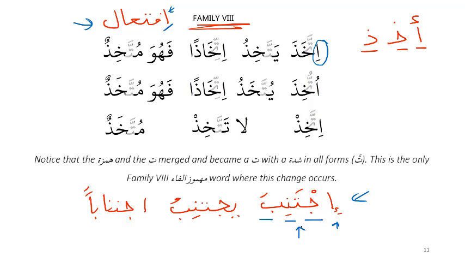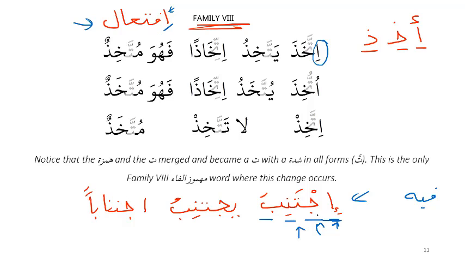What does mazid fi mean? Extra in it. Exactly. Mazid fi literally means more in it. Like when we say mazid, we mean more, and fi means in it, so more in it. So in ijtanaba, the root or the core letters are jim, noon, ba, and the mazid fi are the first alif or hamza, it's hamza, and then we have the ta. So these are the mazid fi.